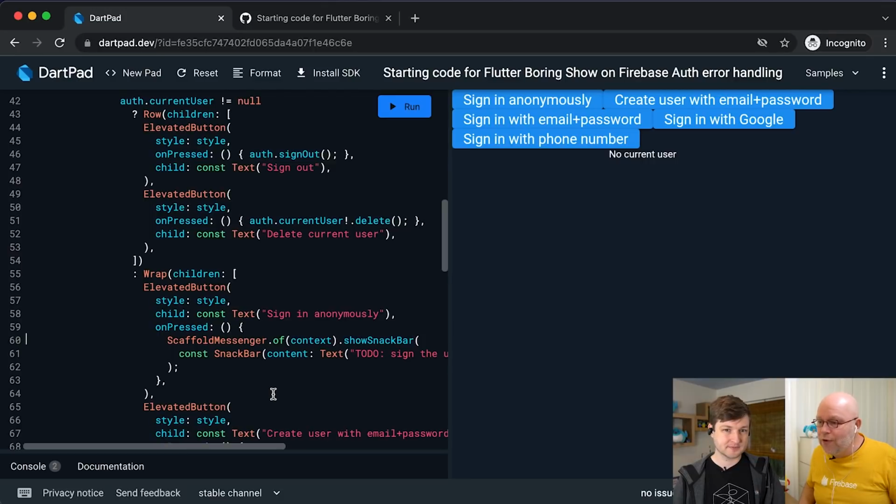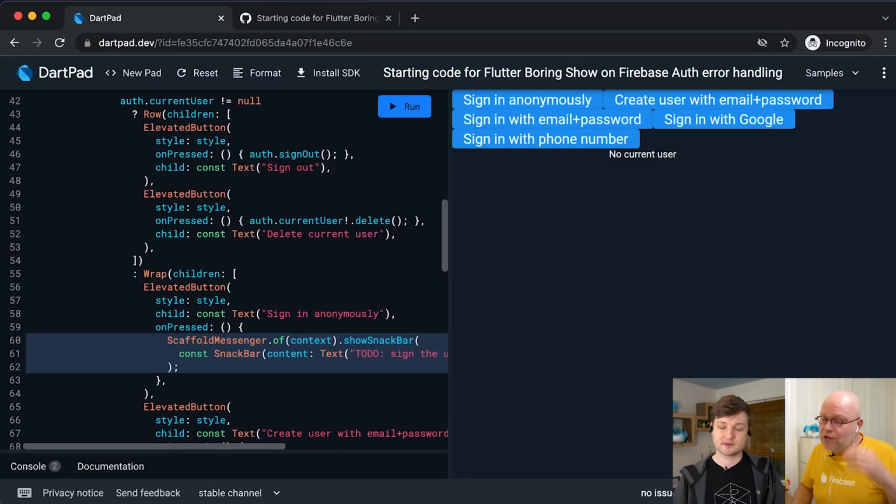Let's remove the first one, which is signing in anonymously. So most often when you think of signing in users, it's where you enter your username and password, or where you select your Google account, right? Something like that. Mm-hmm. But actually, the most common is what many more classic web developers would call just a session ID. But in Firebase, we call that anonymous authentication. We sign you in without any credentials, but we still give you an ID. I often joke that it's like, we don't know who you are, but we know that you are you.